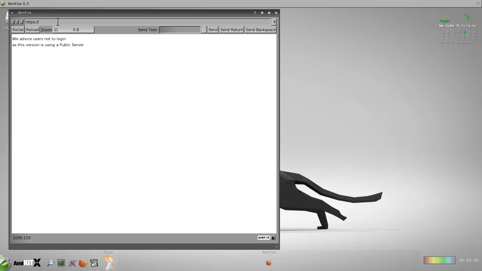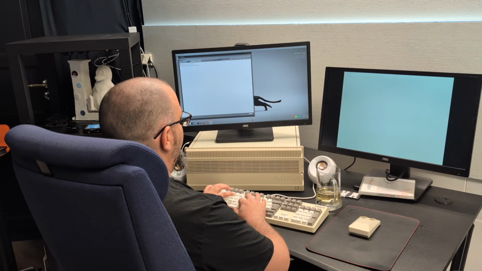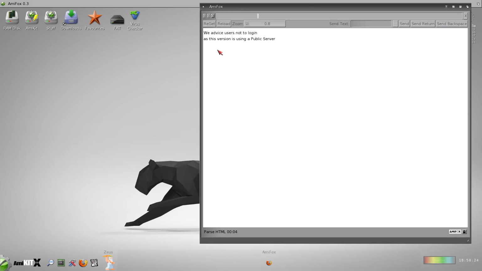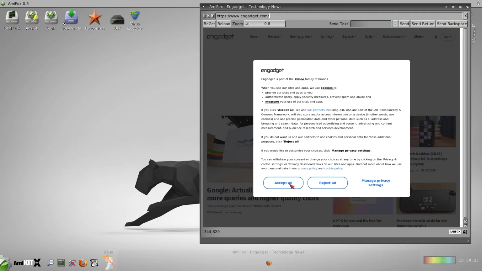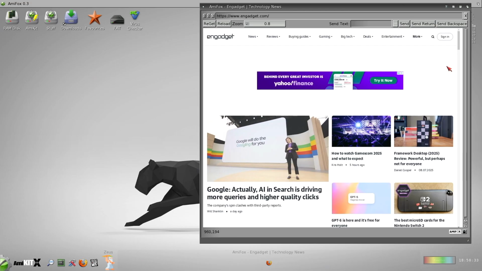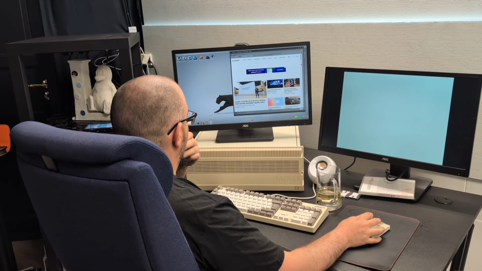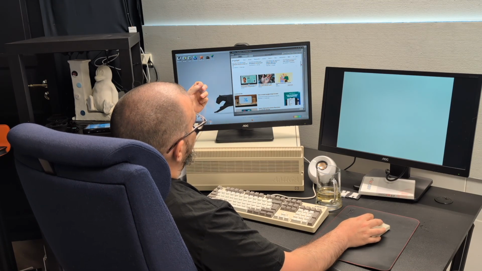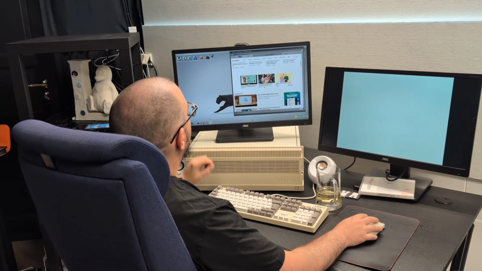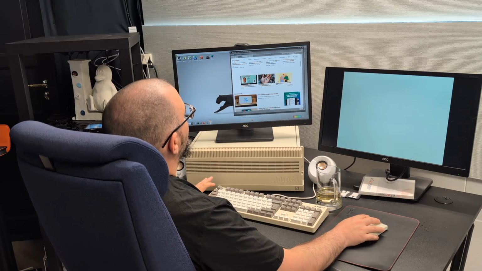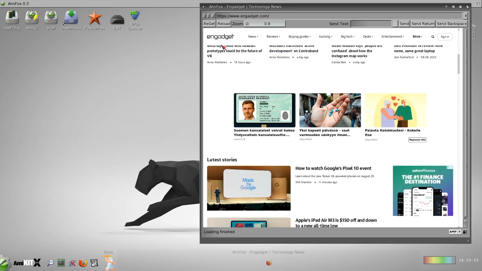But with Amifox we can visit modern pages like Engadget, accept, and here is Engadget. But everything is being rendered on a remote server. You can set up your own, which is safe to use if you need to log into places and things like that. But Amifox works really well.